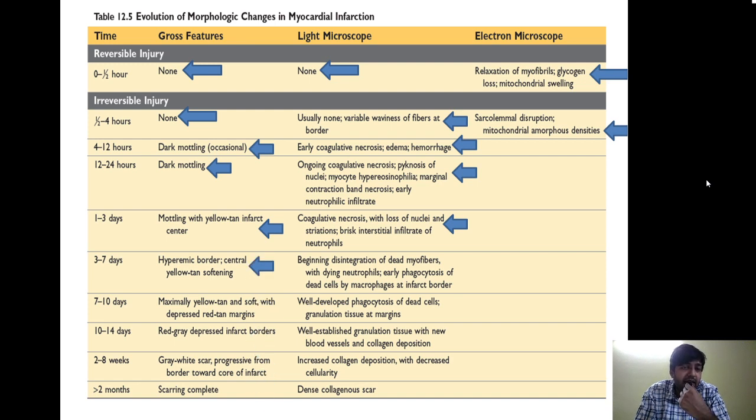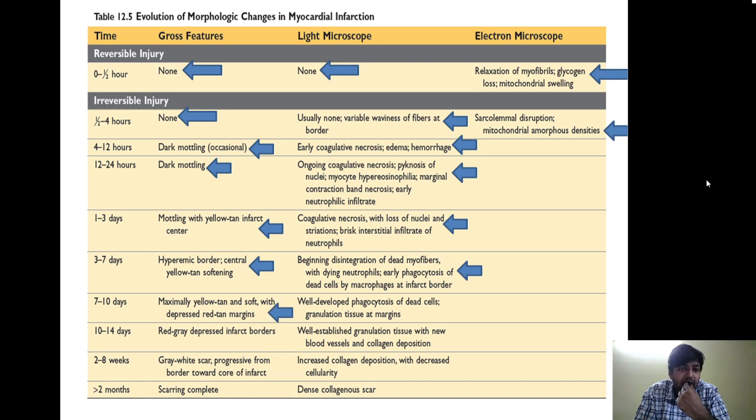By 3 to 7 days, grossly there is a hyperemic or reddish border around the area of the infarct, and the central part becomes more yellow and soft. Under the microscope, the neutrophils are now getting replaced by phagocytes, that is the macrophages, which are entering and carrying out phagocytosis. So this is the early stage of phagocytosis.